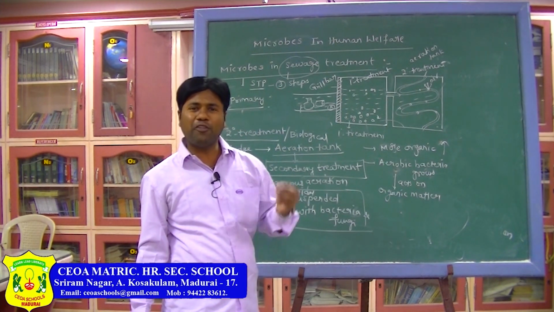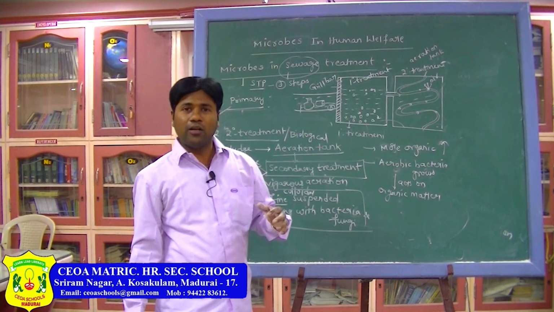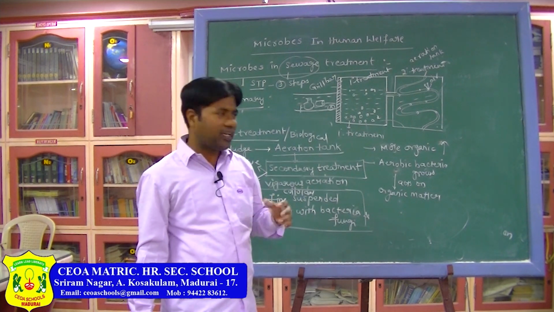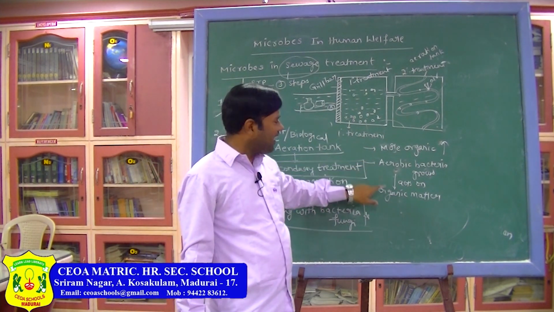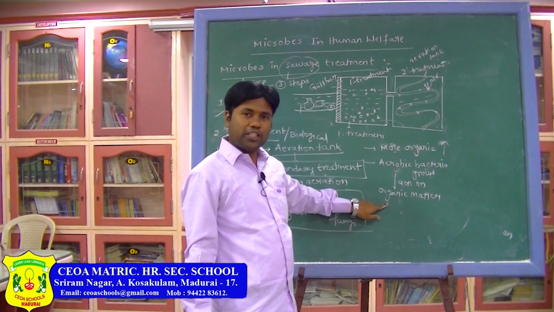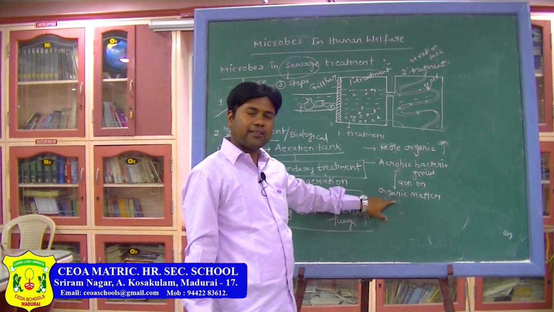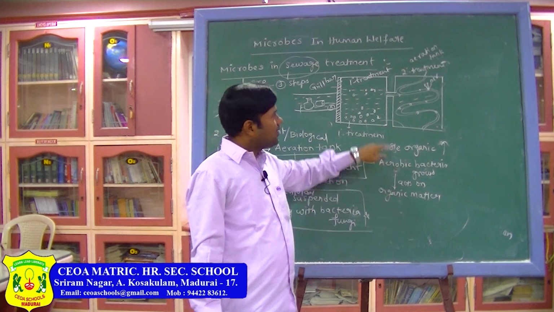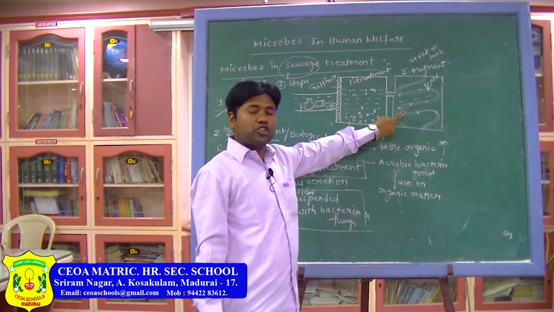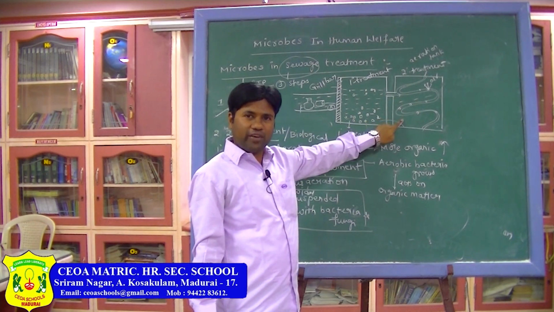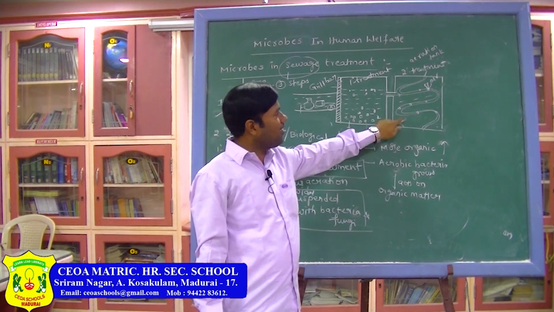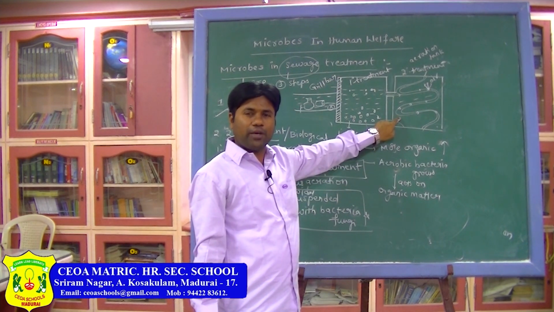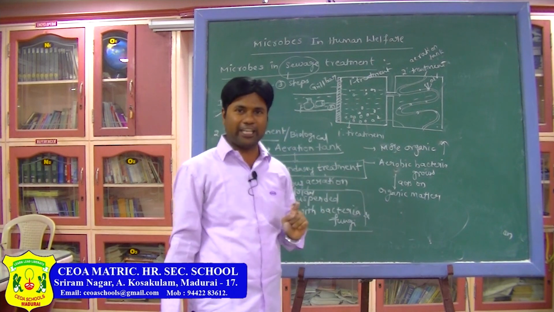So what happens? The pollutants are decreasing. Why? The aerobic bacteria are oxidizing and dissolving the organic matter. The organic matter dissolved in the water will be freed due to the bacteria, and the pollutant concentration decreases.